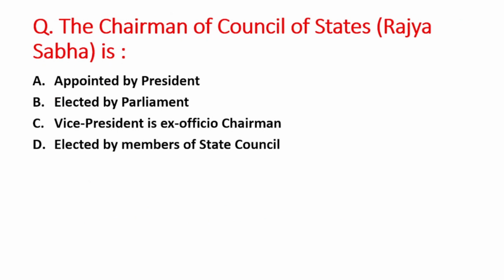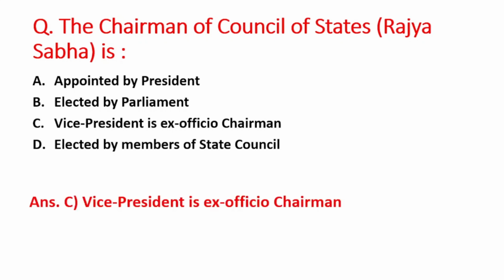Next question is, the chairman of Council of States, that is Rajya Sabha, is A option is appointed by President, B option is elected by Parliament, C option is Vice President is ex officio chairman of Rajya Sabha, and D option is elected by members of State Council. So right answer is option C, that is Vice President is ex officio chairman of Rajya Sabha.